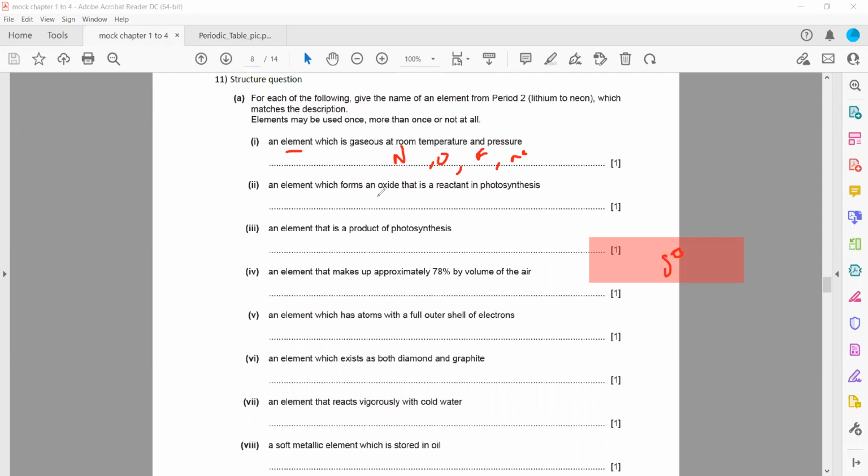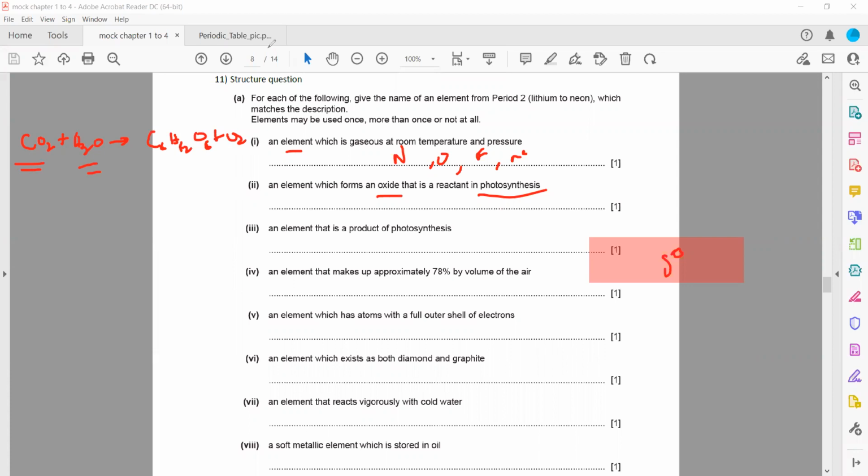Then, an element which forms an oxide that is a reactant of photosynthesis. So what is a reactant of photosynthesis? When you write the equation for photosynthesis, carbon dioxide plus water vapor result in the formation of glucose and oxygen. So which oxide is a reactant? Carbon dioxide is a reactant, and water molecules are also a reactant.